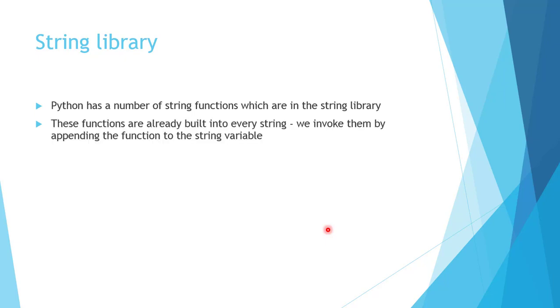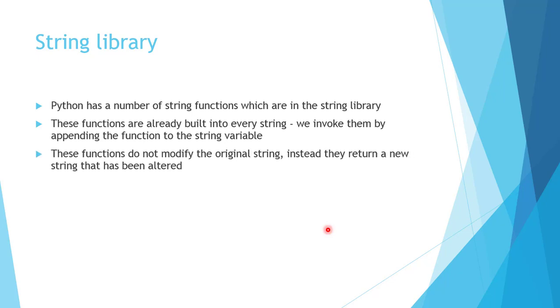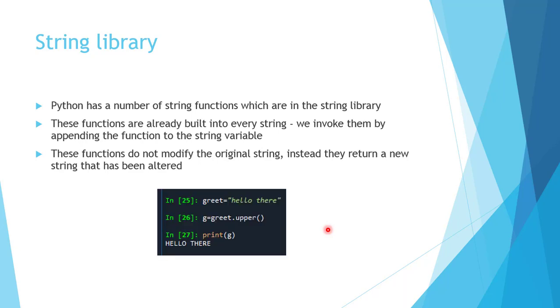Next we will see the string library. Python has a number of string functions which are in the string library. These functions are already built into every string. We invoke them by appending the function to the string variable. These functions do not modify the original string but return a new string that has been altered. So we will see some of the important functions of the string library.